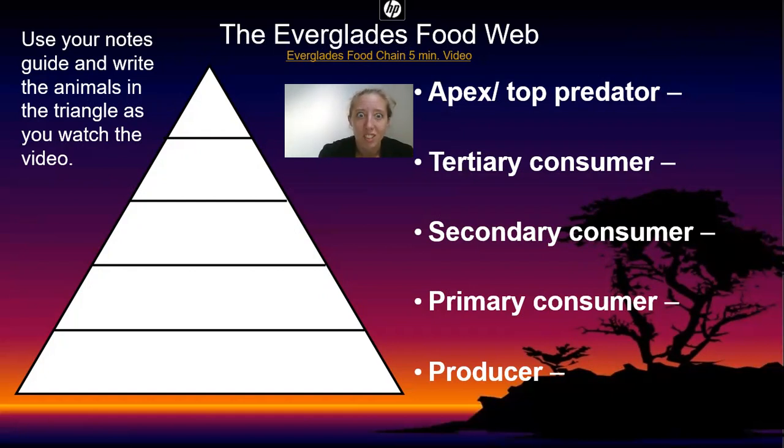So if somebody else eats me, they'll only get 10% of the energy that I have, which is only 10% of the energy that the grass has. So we're seeing a decrease in energy as we travel up the levels of the trophic pyramid.